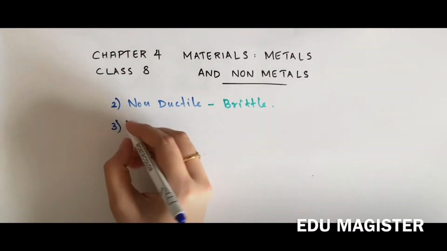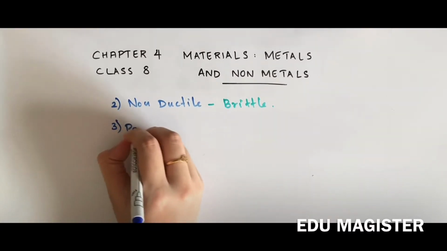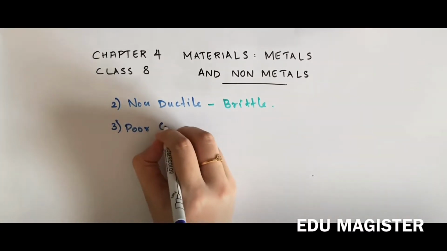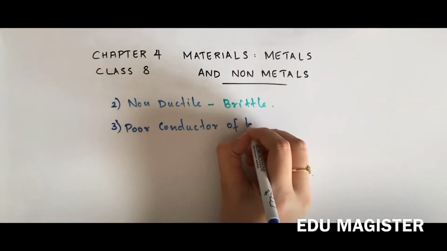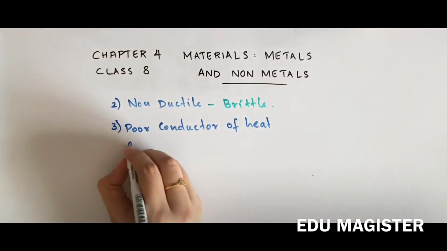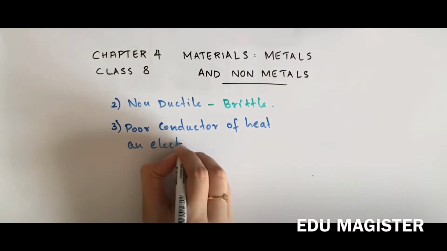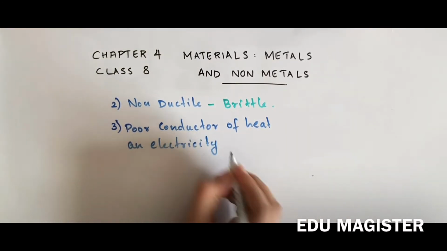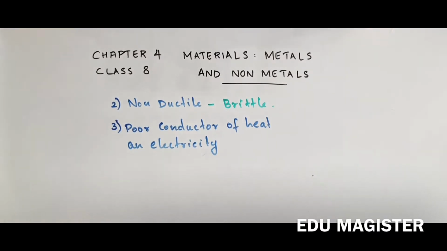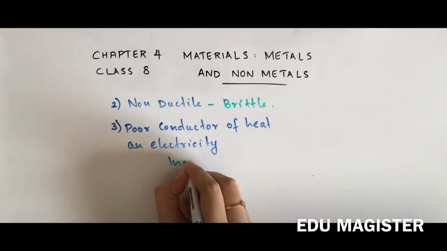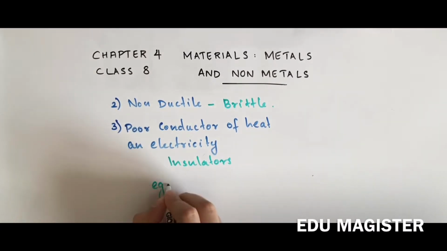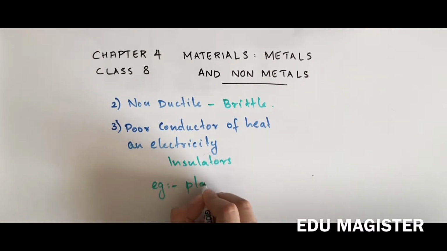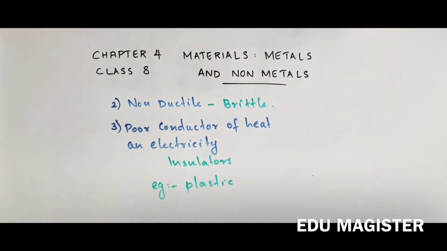Third one is poor conductors of heat and electricity. Or in one word we could say that these are simply insulators. Example would be plastic. It's a very simple example because we know that plastic won't conduct heat or electricity.